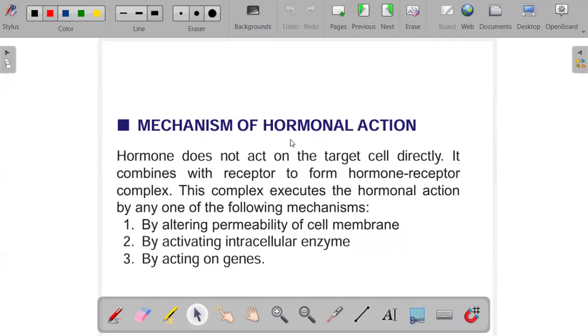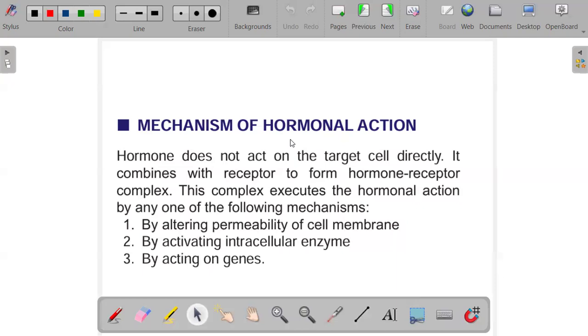So there are three mechanisms that a hormone can follow. So we have the first one being by altering permeability of the cell membrane. The second one by activating intracellular enzymes, and thirdly by acting on genes. Okay, so these are the three mechanisms of action of hormones.